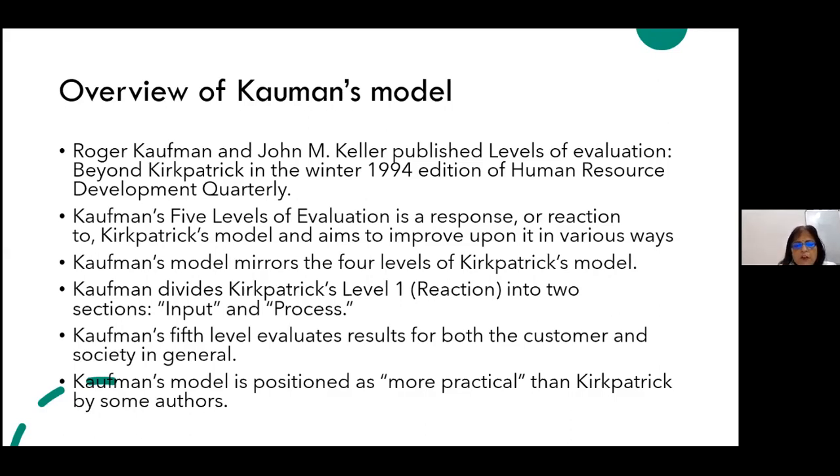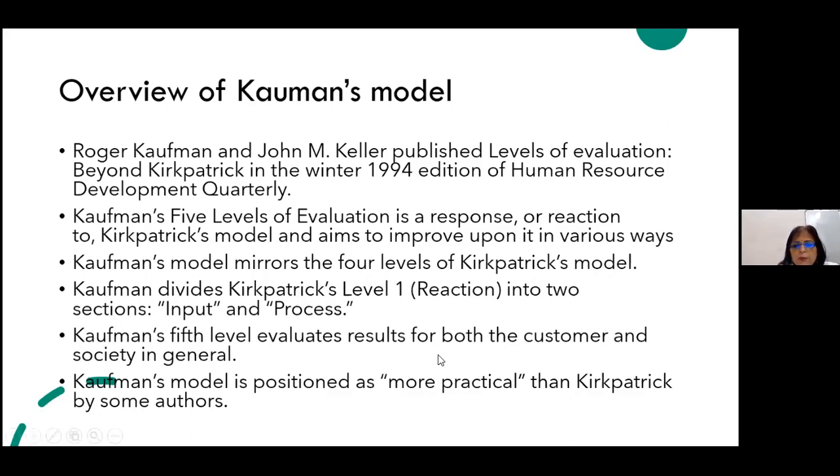The rest of the levels are the same. Kaufman's 5th level evaluates results for both the customer and society in general. And he also combines the second and third level. We'll have a look at it.